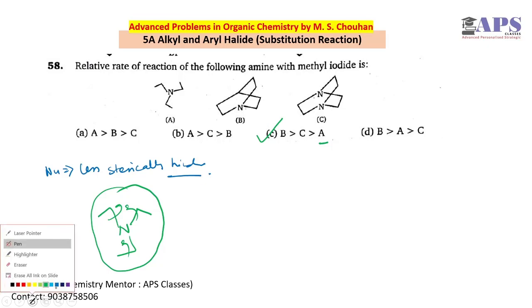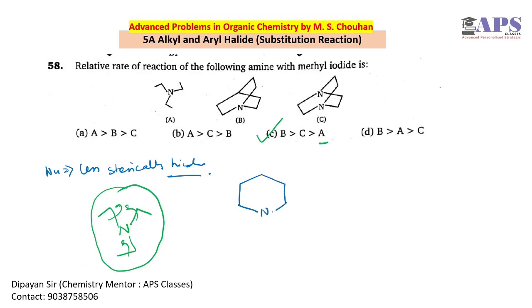But what is the reason behind A and B? If you check, there is no such steric hindrance present for this molecule because this is a ring system, and ring systems do not rotate. There is no rotation about this ring. That's why there is no steric hindrance as such.